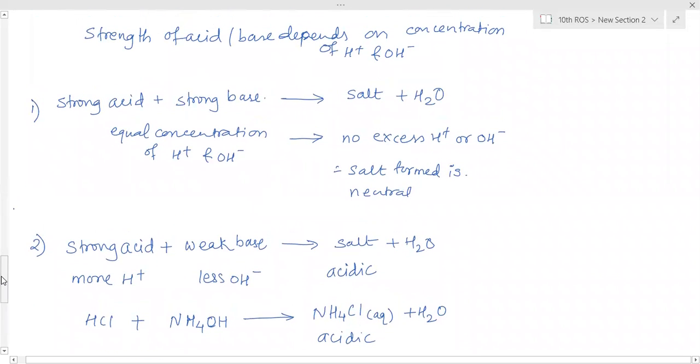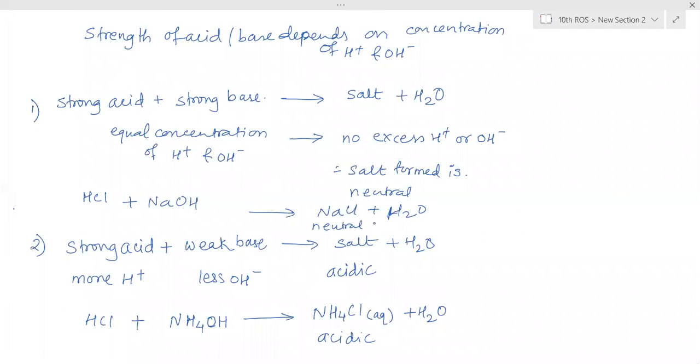About common salt: common salt is sodium chloride. It is made from a strong acid and a strong base. The strong acid HCl combines with the strong base NaOH, so it will form NaCl plus H2O. So NaCl is a neutral salt. Sodium chloride is a common salt which is neutral. Clear? Write down all this part.